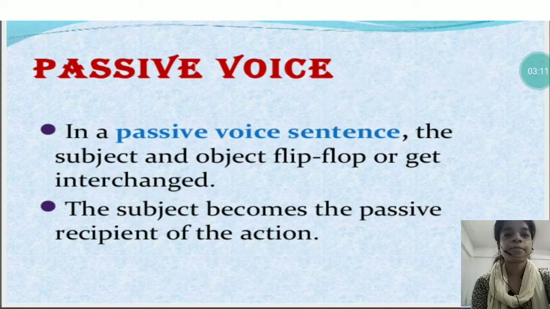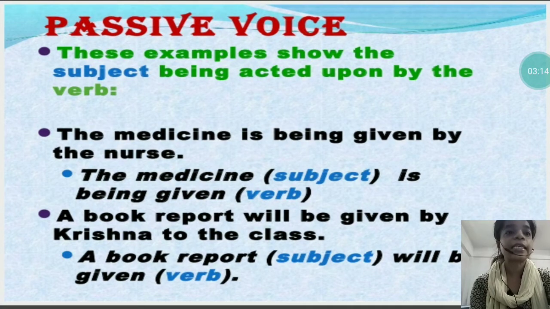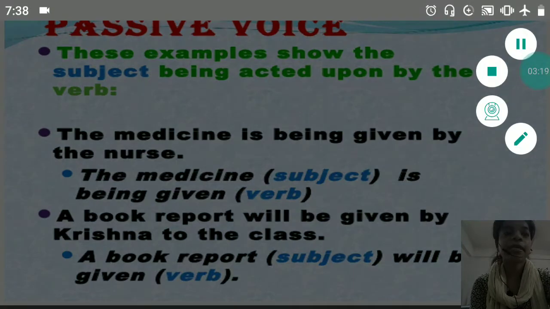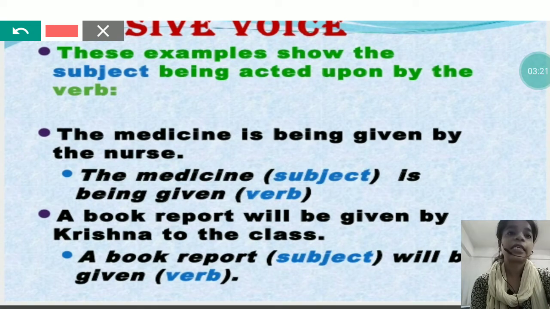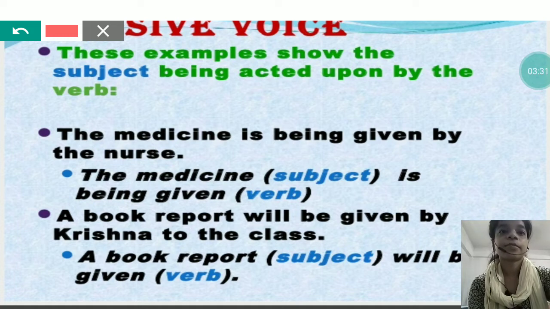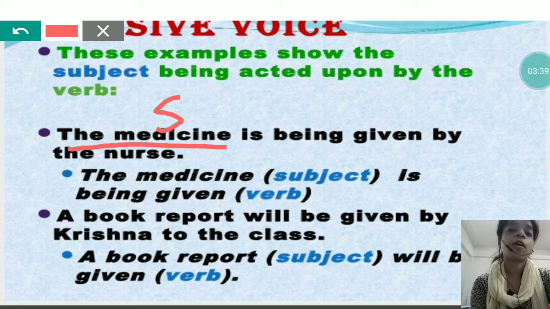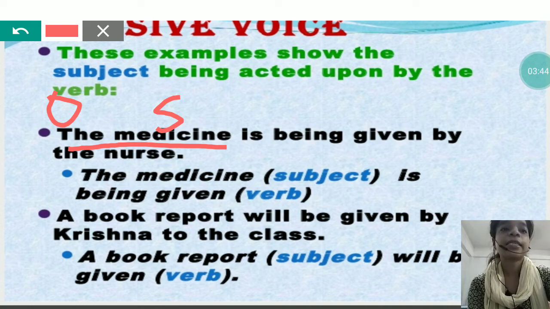Now let's see some examples. The medicine is being given by the nurse. Now, we had the same example in active voice, that was the nurse is giving the medicine. But here the structure of the sentence changed. The medicine is being given by the nurse. So here the medicine is the subject, but in the normal sentence it was the object, and is being given means is receiving the action.